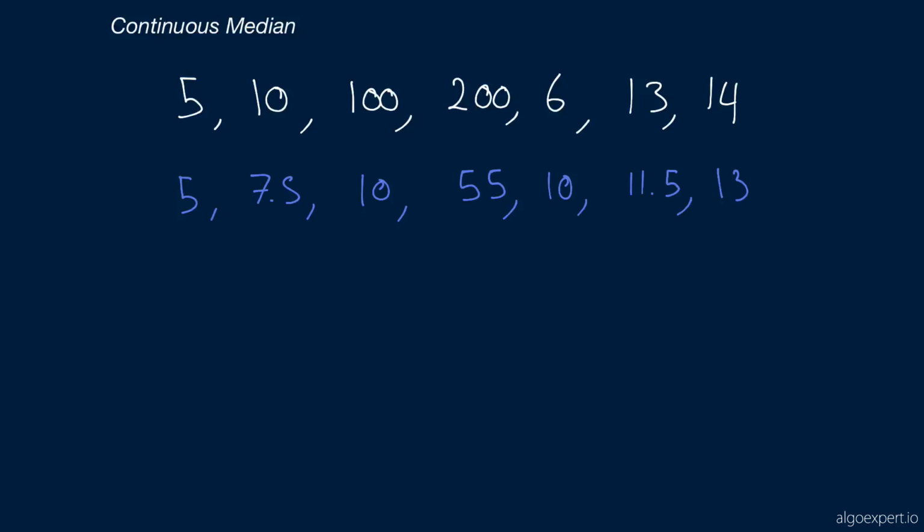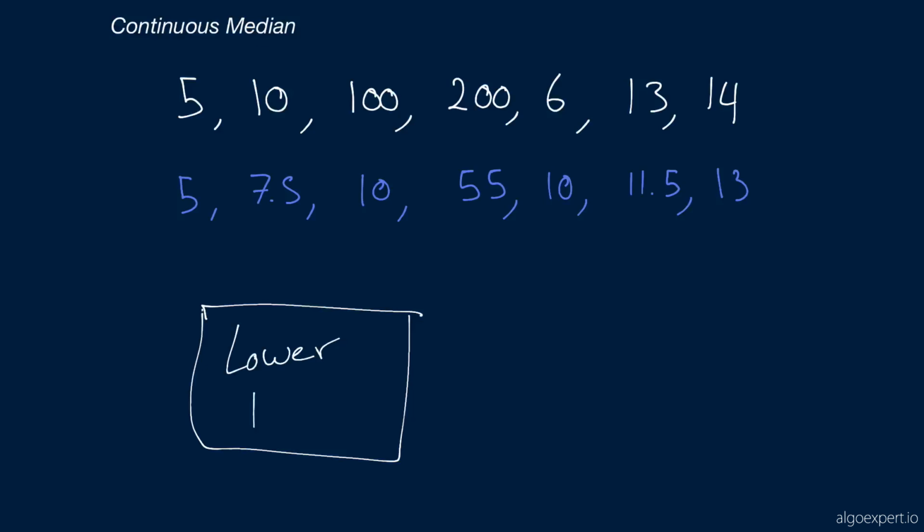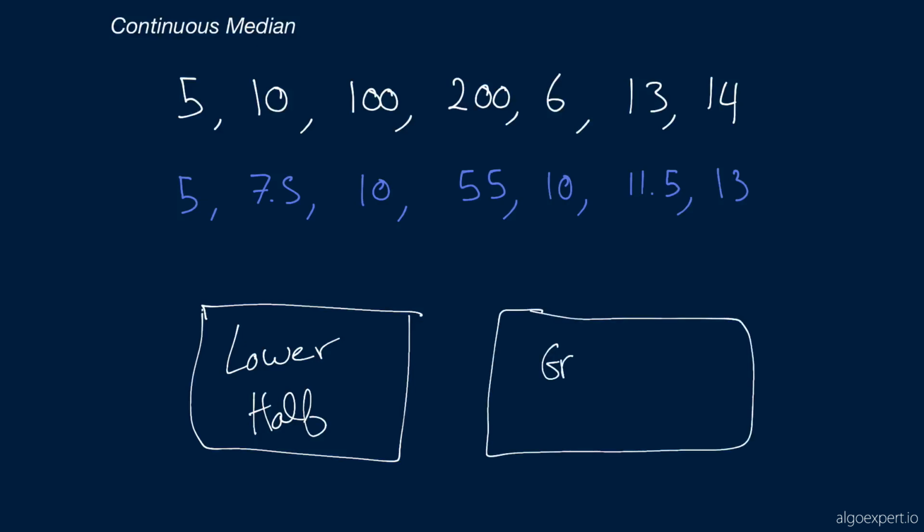So, in other words, we would love to have some sort of bucket or set of numbers on the left here that would represent the lower half of the numbers stream. And we'd love to have another bucket or set representing the greater half of the numbers.